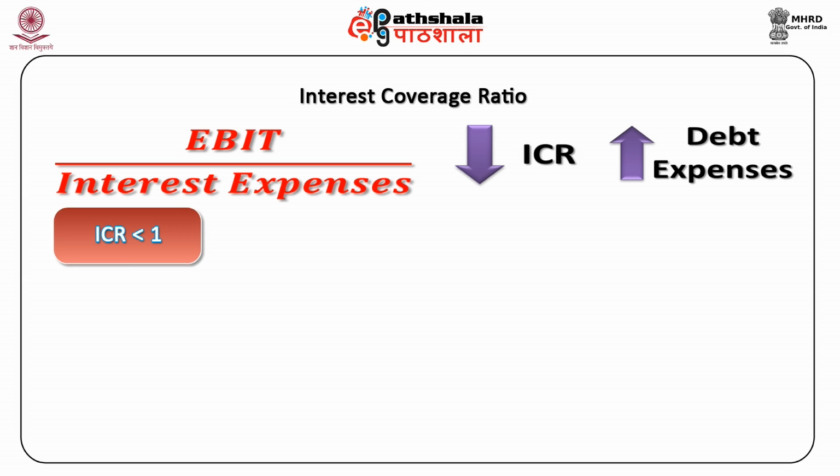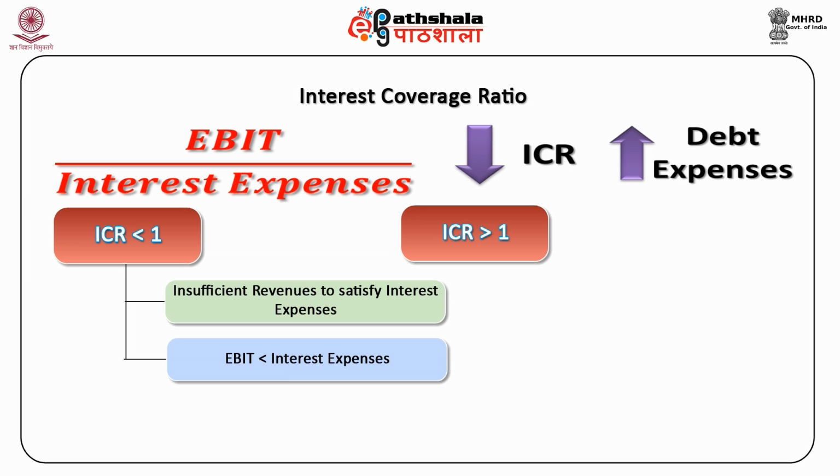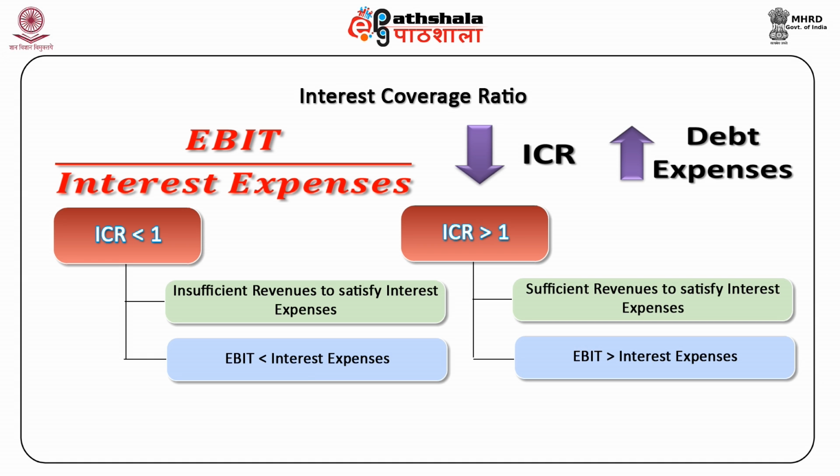An ICR below 1 indicates the company is not generating sufficient revenues to satisfy interest expenses, as EBIT will be less than interest expense. For all values of ICR more than 1, EBIT will be greater than interest expense.